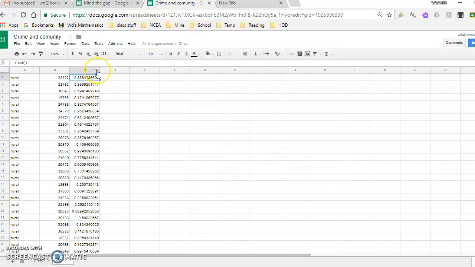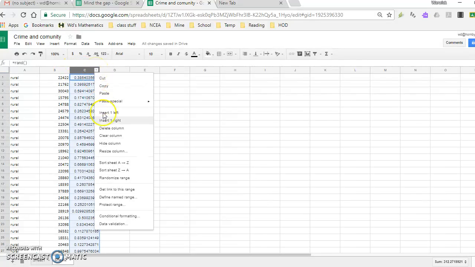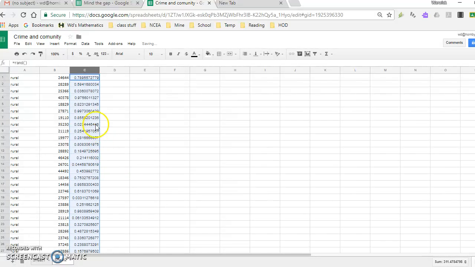What I'm going to do is sort this column. So column C, I'm going to sort that from A to Z. It's actually recalculated the random numbers, but it has ordered them.